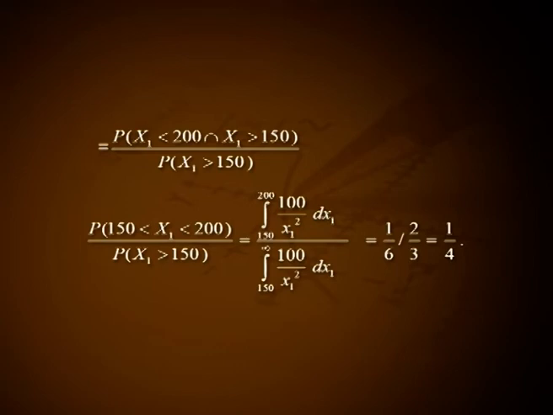P of 150 less than x1 less than 200 divided by P of x1 greater than 150, that is equal to the integral from 150 to 200 of 100 divided by x1 square dx1 divided by the integral from 150 to infinity of 100 divided by x1 square dx1, that is equal to 1 by 6 divided by 2 by 3, that is 1 by 4.